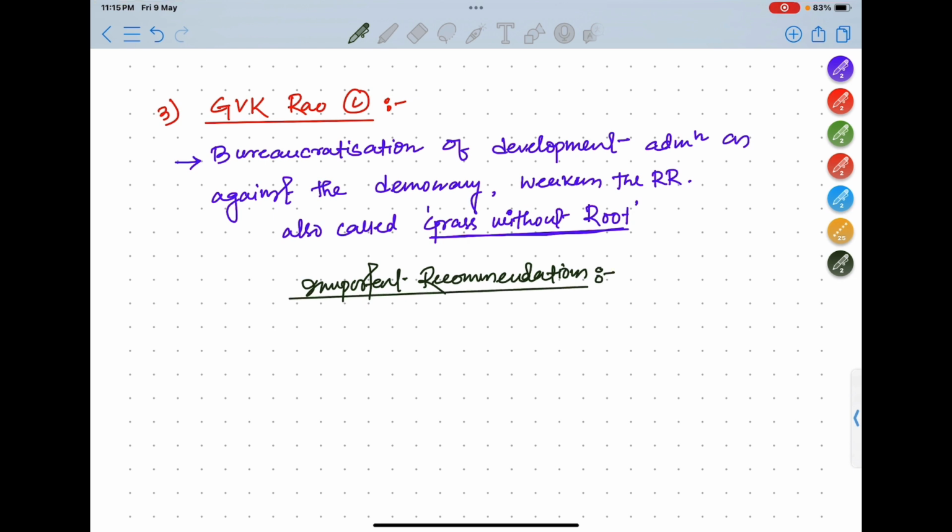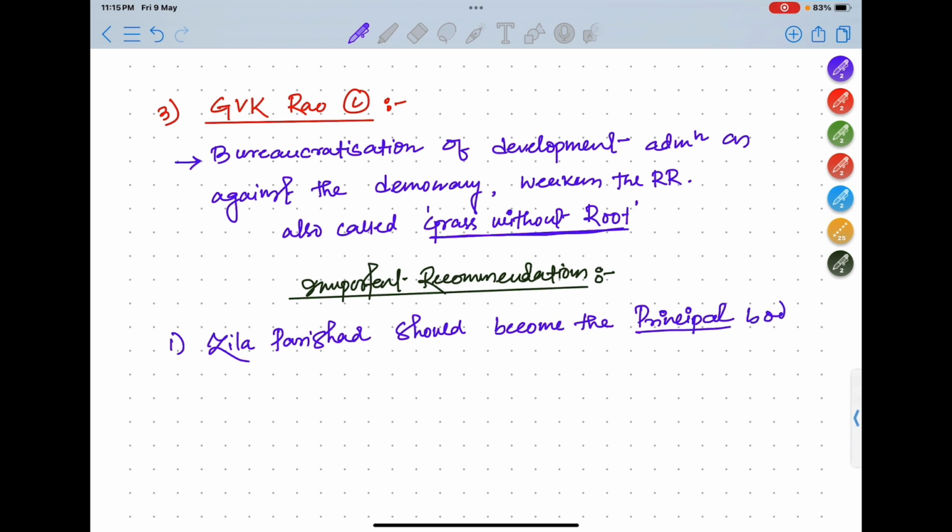Now the important recommendations were: Zila Parishad should become the principal body for management of all developmental programs.